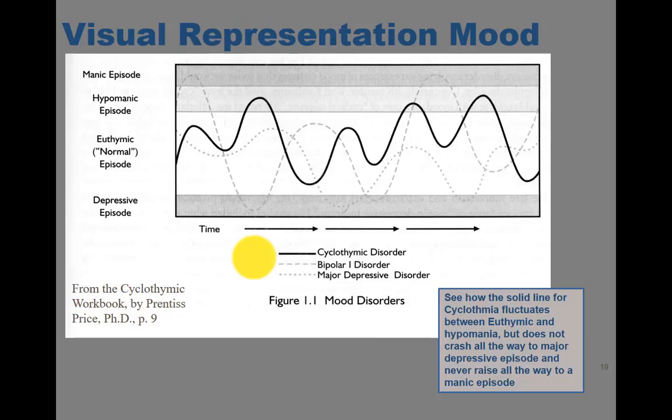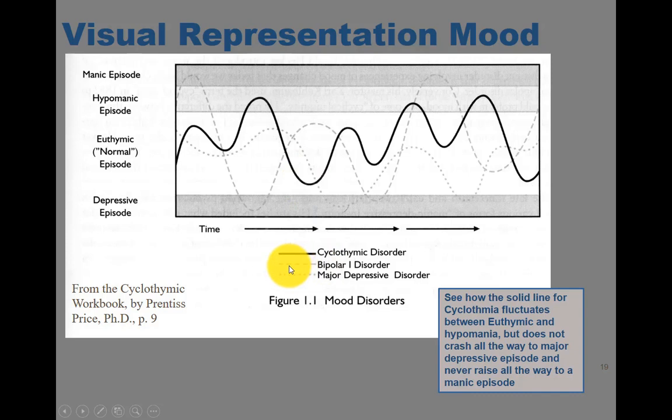Okay. So the last slide is a visual representation, right, of your mood, right? This dark line is cyclothymia. Remember, that's low grade. Notice how it bumps up into hypomanic, right? But it never gets down fully into depression, and it never gets all the way up into manic, all right? If there's a hypomanic episode, we can kind of think that there could be a subclinical level here, and you would see that the downturns actually would hit that subclinical level, all right?